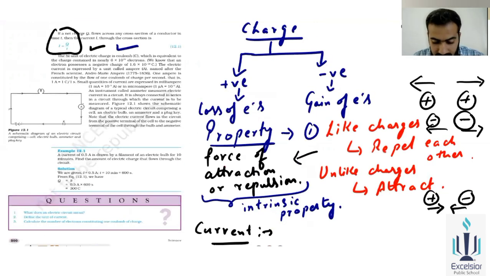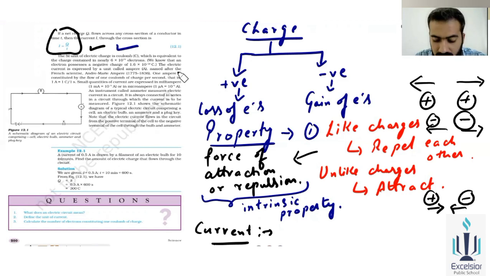coming to the second slide, we'll now read: if a net charge q flows across a cross section of a conductor in time t, the current is I equal to q over t. Now you know I, that is current, is the rate of flow of charges, that is q over t. The SI unit of electric charge is coulomb, which is equivalent to the charge contained in roughly 6 into 10 to the power 18 electrons. How will you convert this form? We'll discuss further.